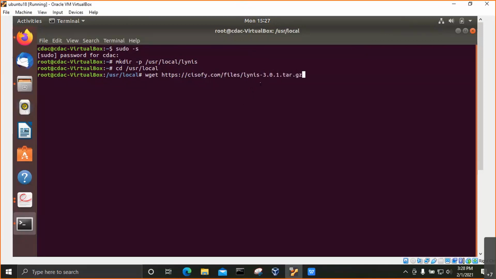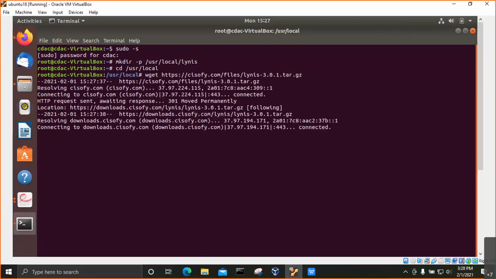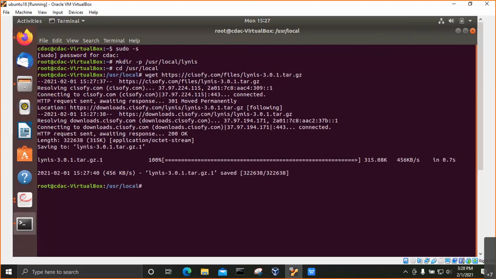With this command, our Lynis will be downloaded. Here, by doing ls, we can see the tar file has been downloaded. Now the next step is to untar this tar file, so we will be using this command.